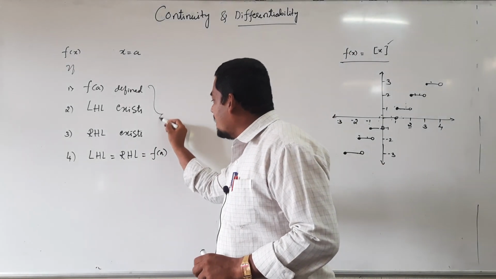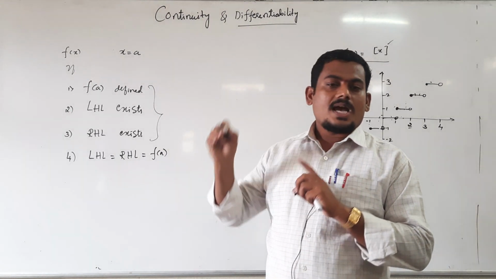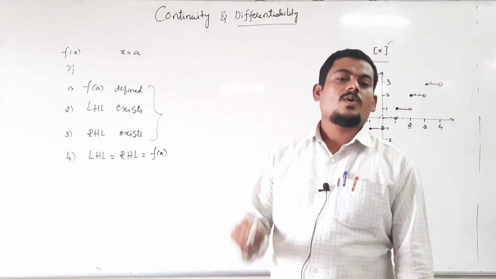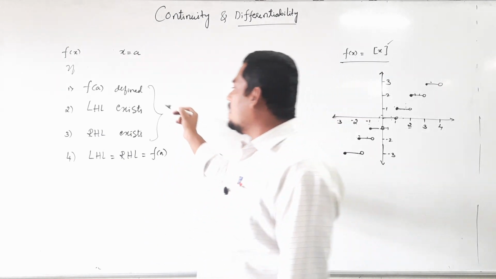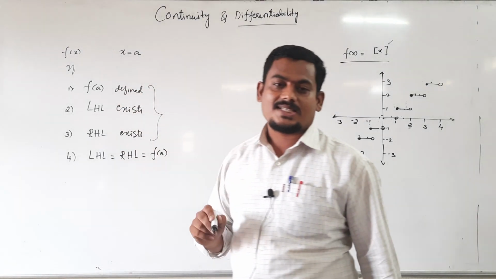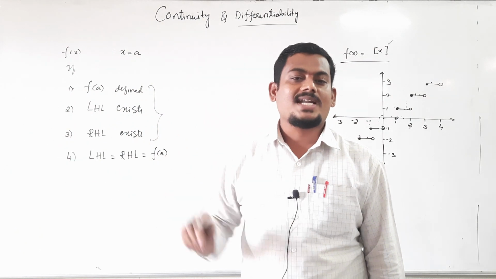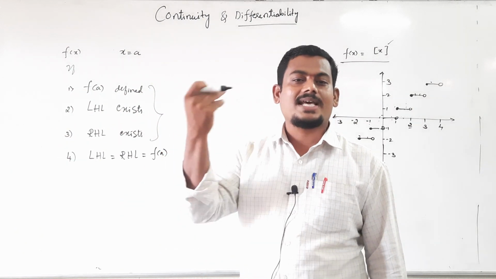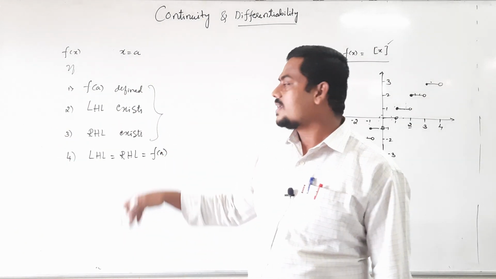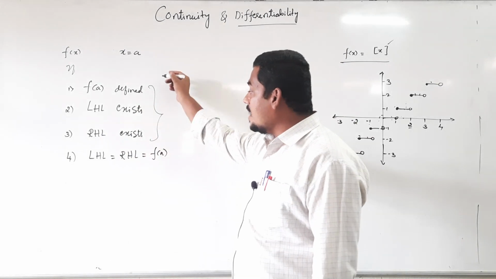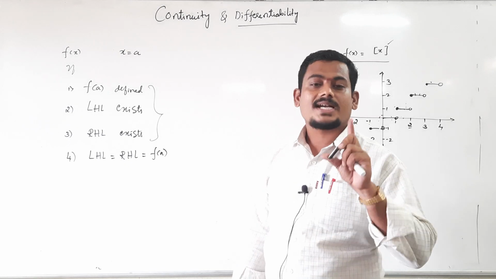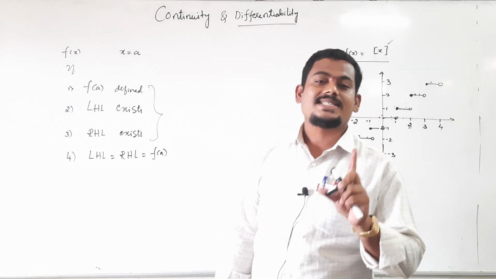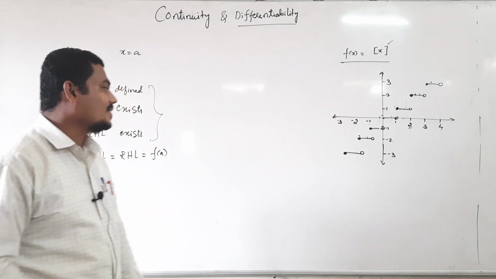If these three exist and are equal, then only the function is continuous at x equal to a. If any one of them does not exist, for example, left hand limit does not exist and the remaining all exist, then also it is not continuous, then also discontinuous. If all exist and are equal, then only the function is continuous, otherwise discontinuous, meaning not continuous.